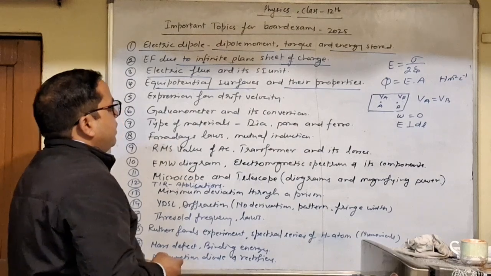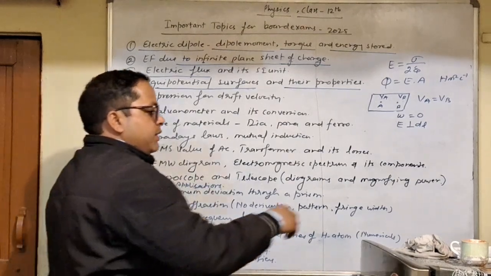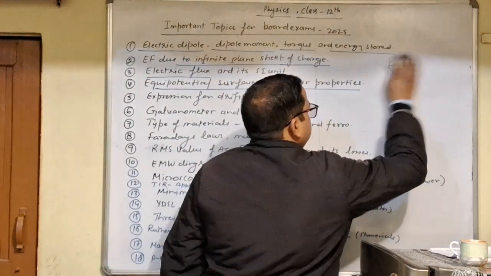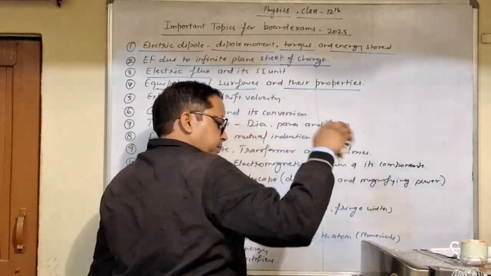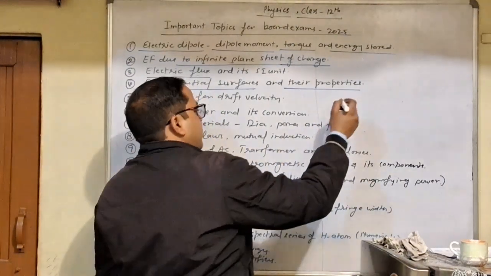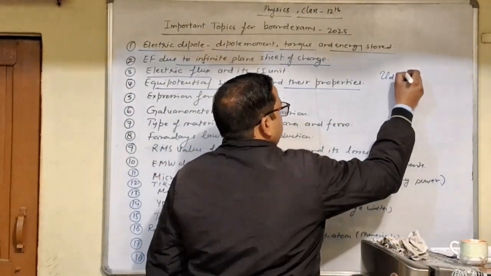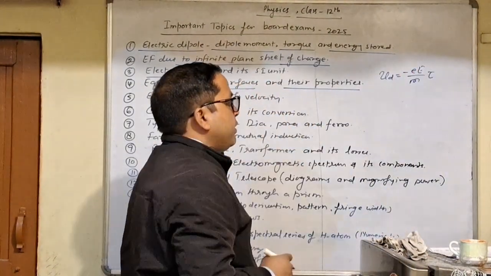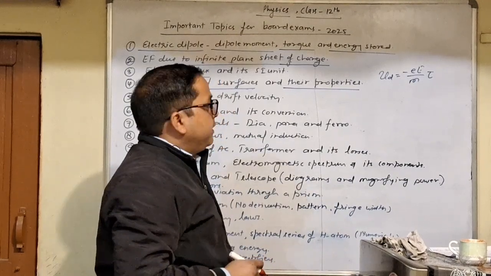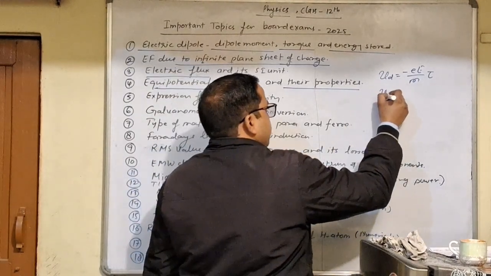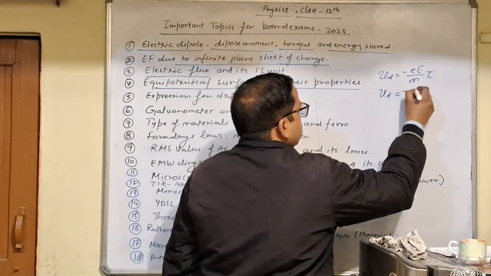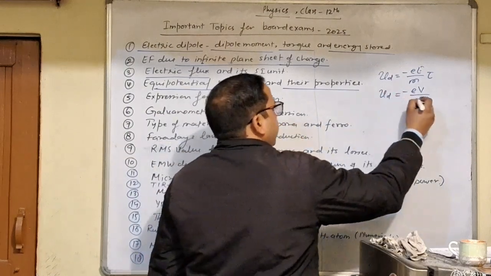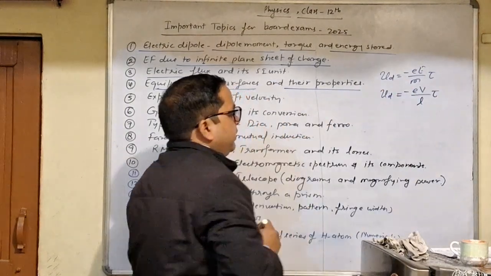Next is expression for drift velocity. This expression is very simple and very important. You may have this expression in your board exams. So the expression for drift velocity in terms of electric field: Vd equal to minus eE upon m into tau. And this is the expression of drift velocity in terms of electric field. You may also have the expression for drift velocity in terms of applied potential difference across the ends of the conductor. So we know about it, E equal to V upon L for uniform electric field.